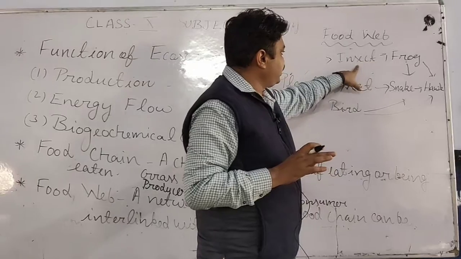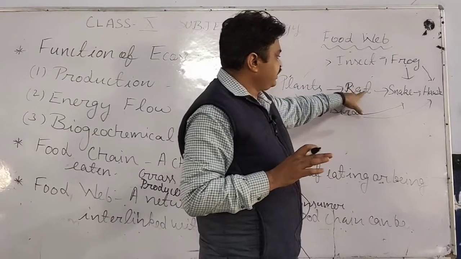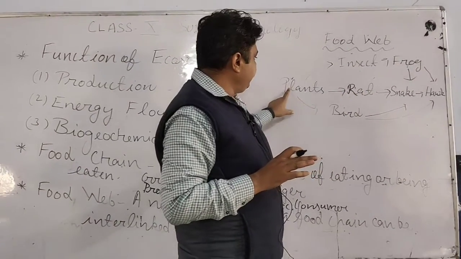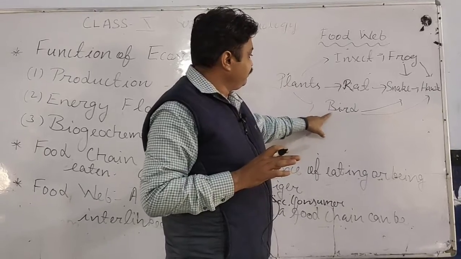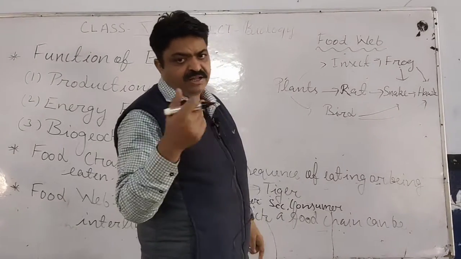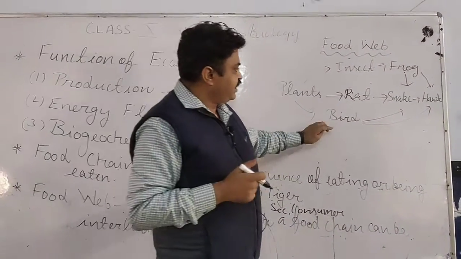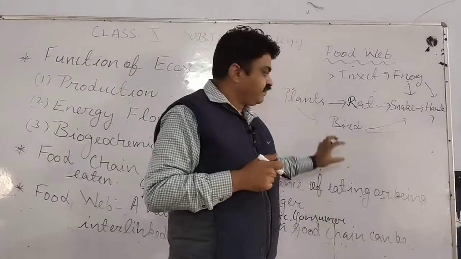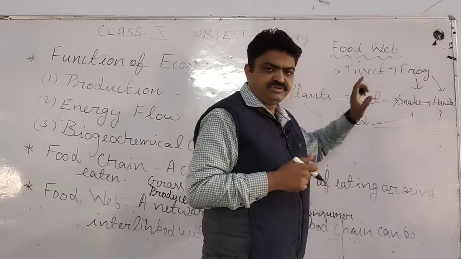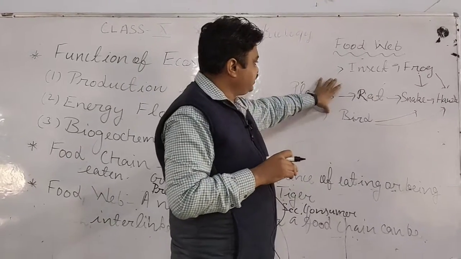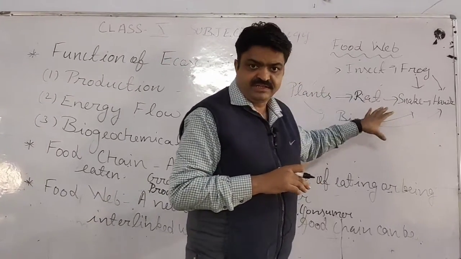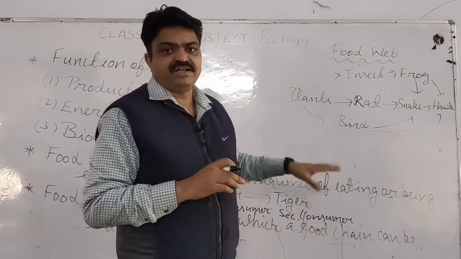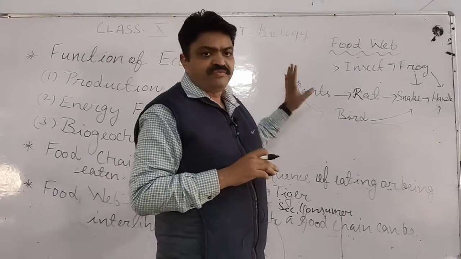So this food chain can be connected with this. Like in this way, the plants are eaten by the birds, like the grains are eaten by the birds, and the birds can be eaten by the snake or hawk. So it is also interlinked with this food chain. Now these three food chains are interlinked with each other. That's why this structure is known as food web, student.